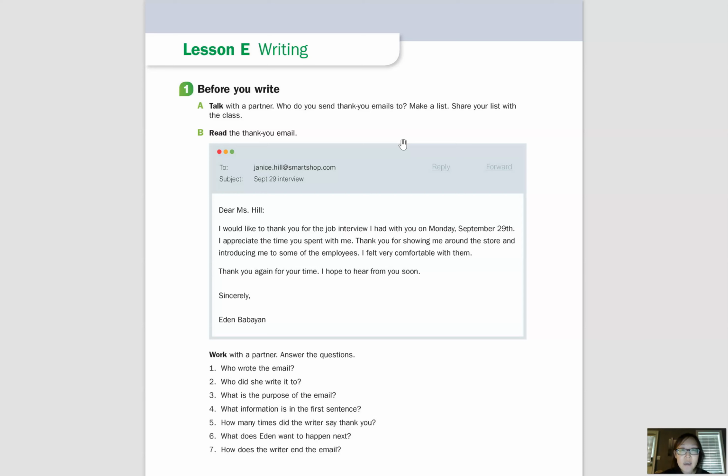So you might send a thank you email or a thank you letter to a job interviewer, as you can see here. We might also send thank you emails and letters to people who gave us gifts or presents for our birthday or our children's birthdays. We might send thank you emails and letters to people who attended a wedding, our wedding, or another important gathering, important event. So those are some people we might send thank you emails and letters to.